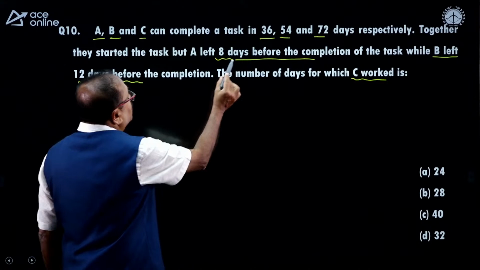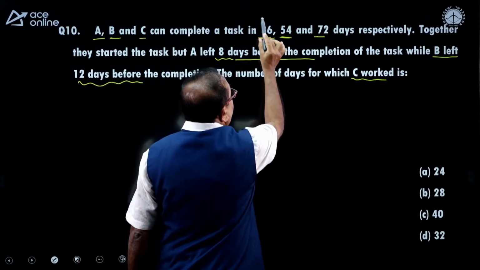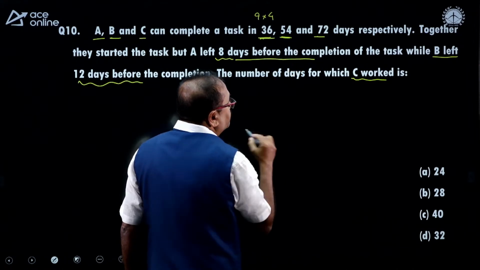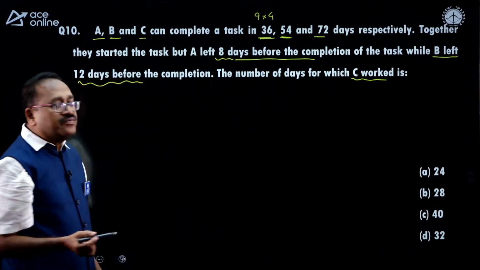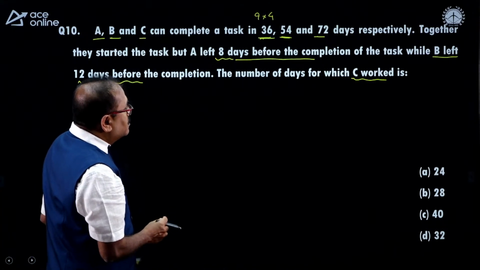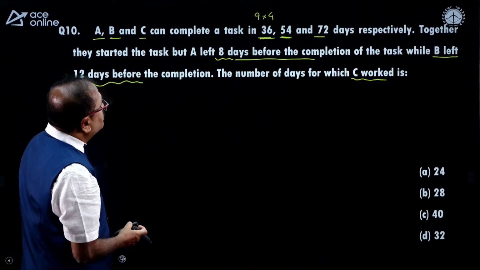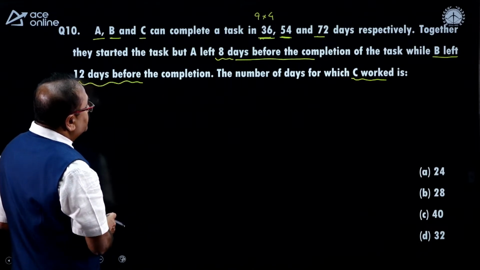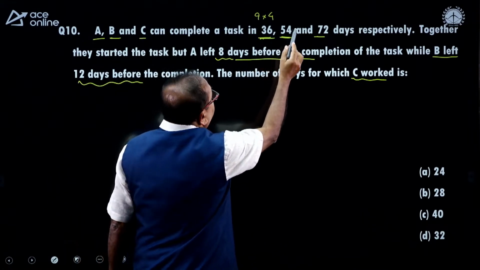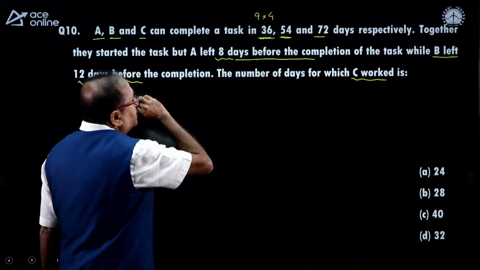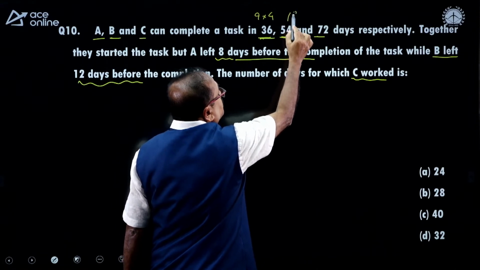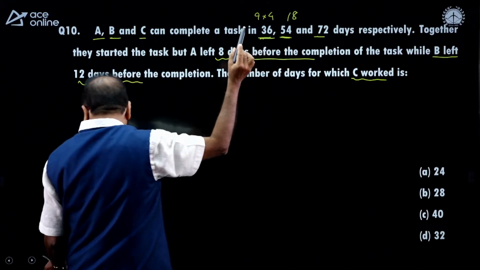Let me take the LCM of these 36, 54 and 72. So it can be done in a different way also. We can go on with the same method, that is the LCM of all these numbers, that is 216. So is it 6 into 9 and 18 3? Not 18 3, 16 3.